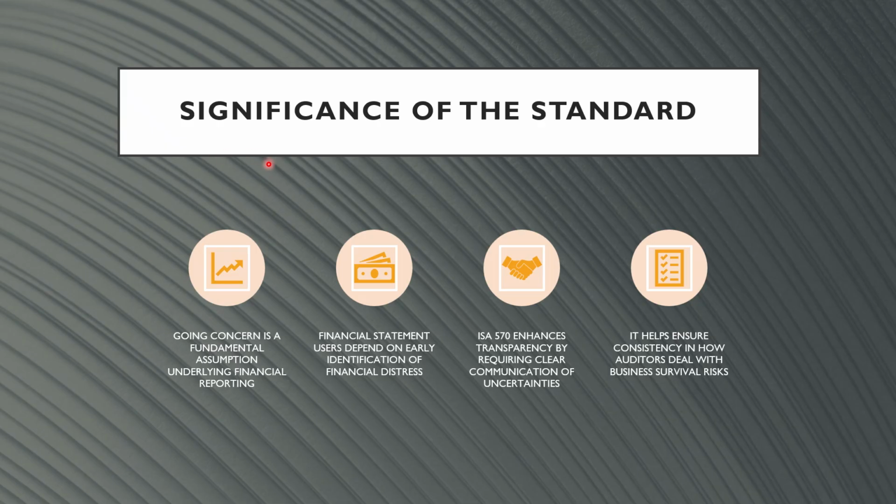This slide explains why ISA 570 is important. First, going concern is a fundamental assumption underlying financial reporting, meaning financial statements assume the business will continue operating. Second, financial statement users depend on early identification of financial distress to make informed decisions. Third, ISA 570 enhances transparency by requiring clear communication of going concern uncertainties. And finally, the standard ensures consistency in how auditors deal with business survival risks across different audits.